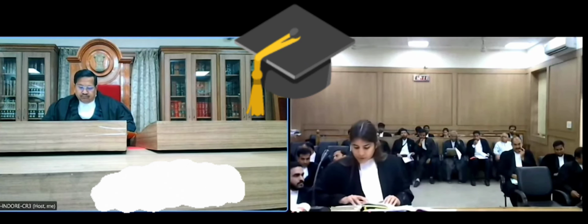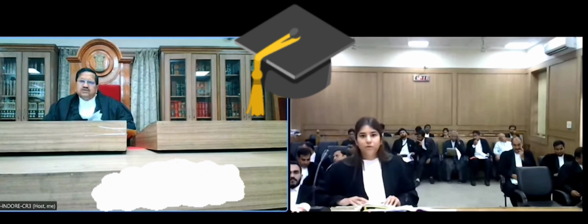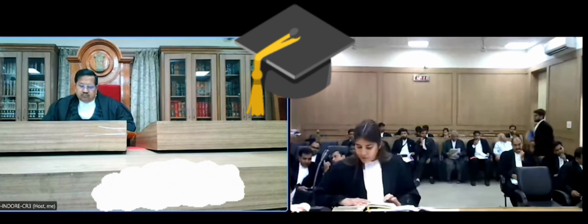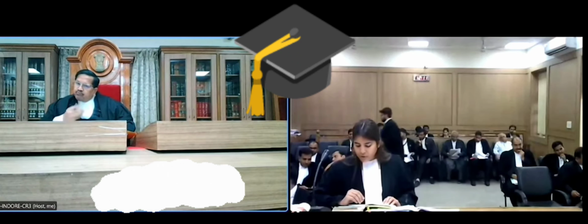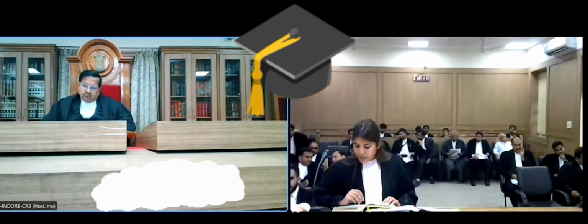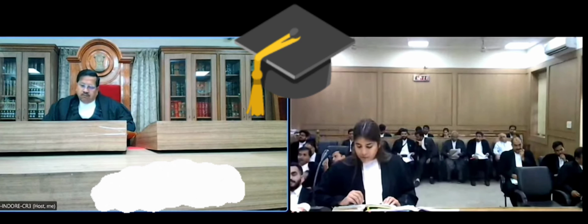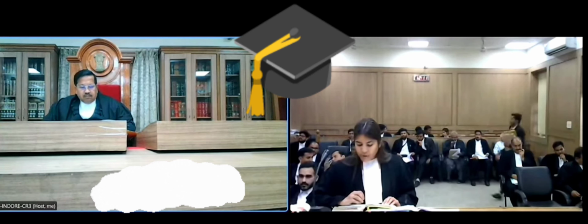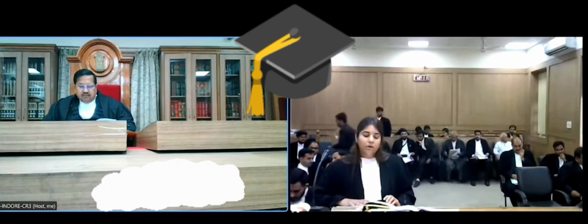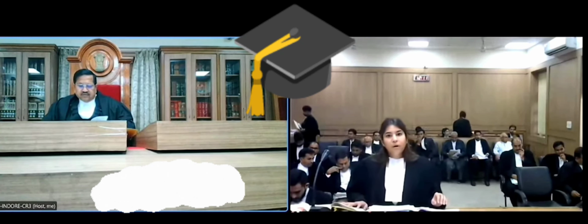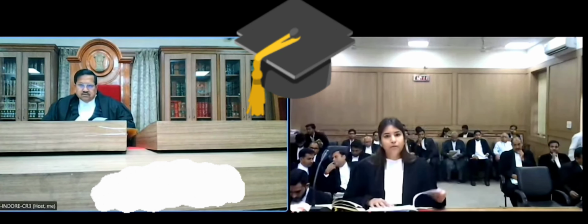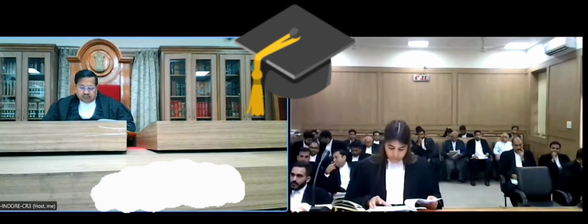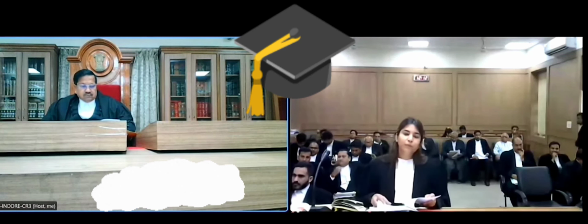If my lord may permit, I may read 152. Yes, please read. Amendment of the judgment, decrees or orders. Clerical or arithmetical mistakes in the judgments, decrees or orders or errors arising therein from any accidental slip or omission may at any time be corrected by court, either on its own motion or on the application of any of the parties. Who filed the suit? My lord, the suit was filed by the respondent wife. But it was by way of mutual consent.